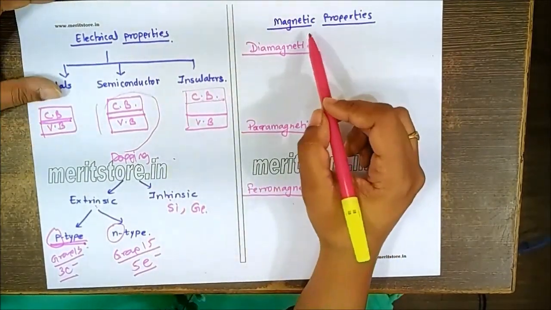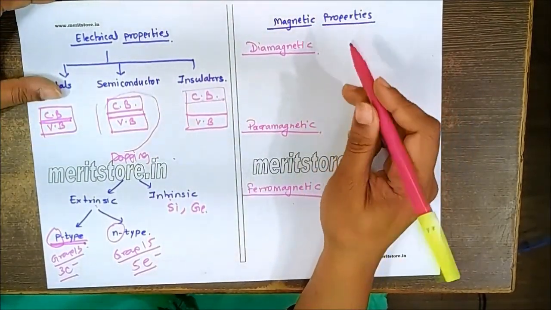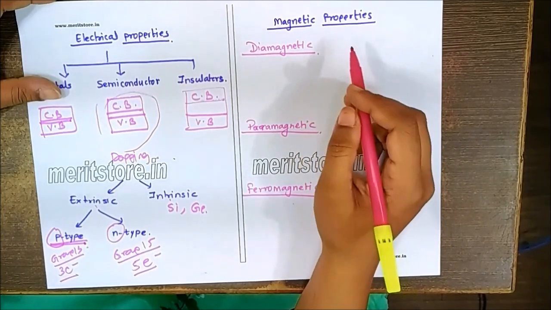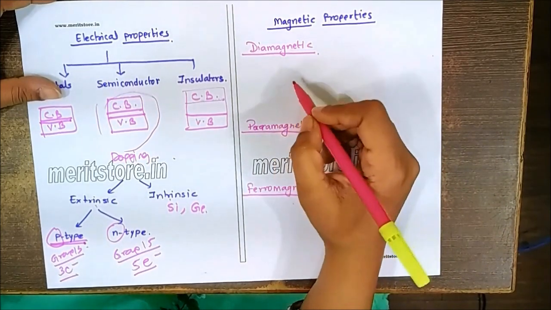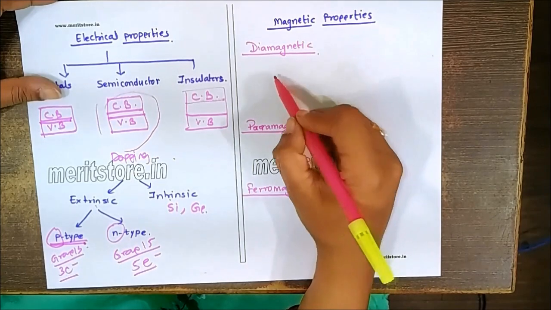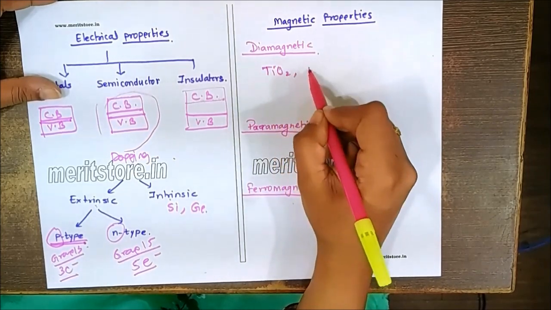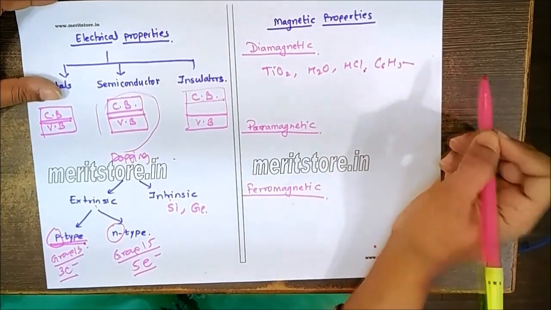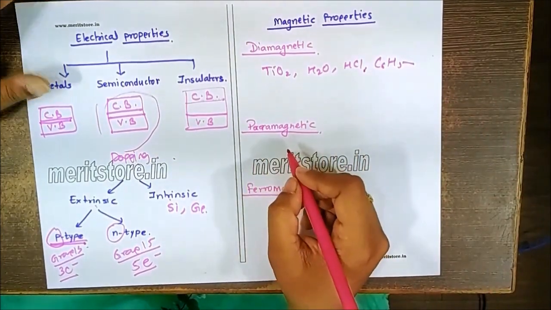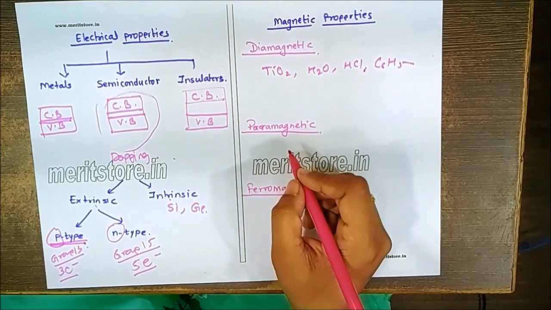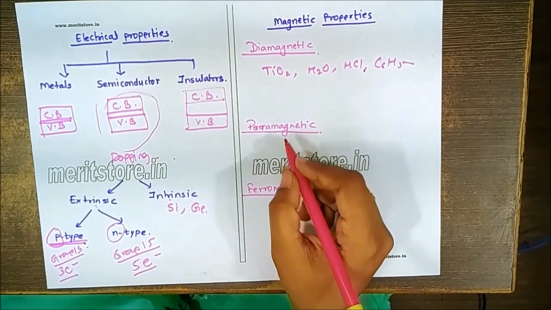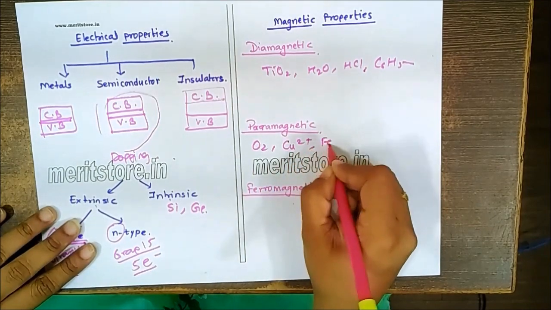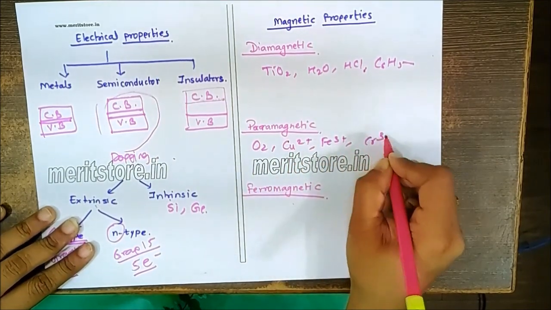Now, depending on the magnetic properties, we classify the substances into 3 types. Diamagnetic substances are weakly repelled by the magnetic field and do not have any unpaired electron, for example TiO2, H2O, HCl or benzene. In case of paramagnetic substances, they are strongly attracted because of the presence of unpaired electrons, for example O2, Cu2+, Fe3+ or Cr3+.